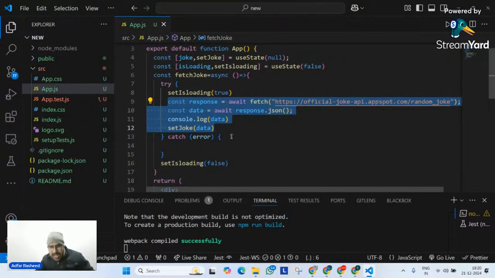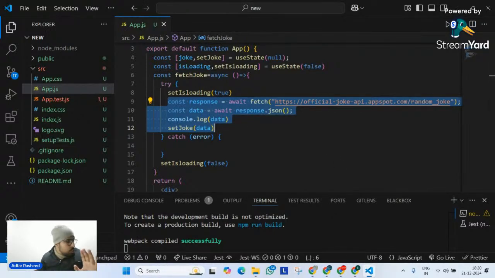According to this logic, I know that this particular state is supposed to be true for this amount of time. By this amount of time, I mean until it gets the joke out of my API. Now React says, why don't I myself give you a feature that will make it automatically true until it gets you the data? And that's what the useTransition hook does. Simple, simple. Don't go for any other definition. This is exactly what the useTransition hook is used for.